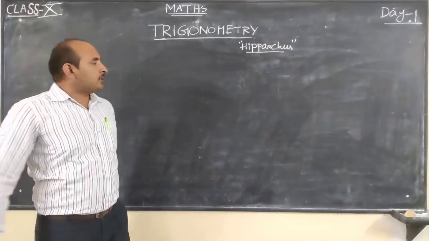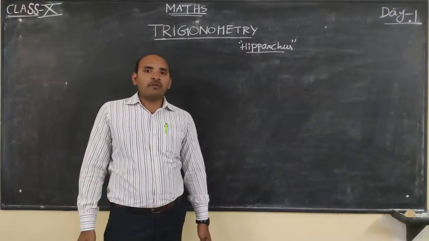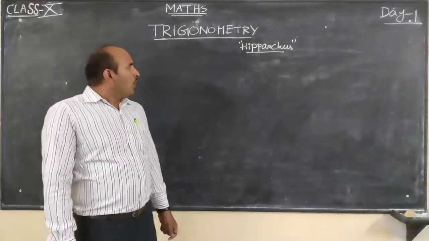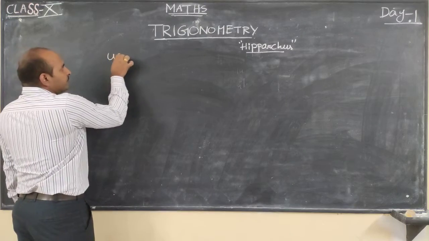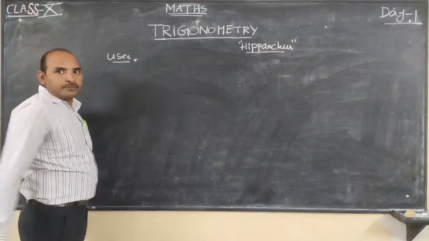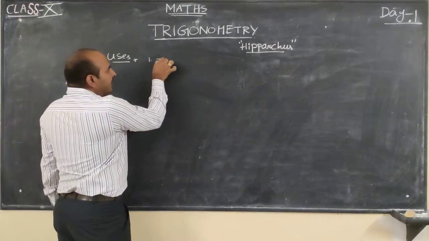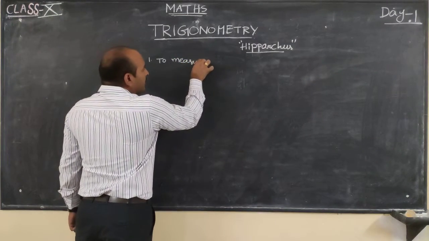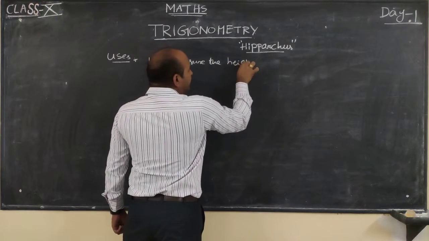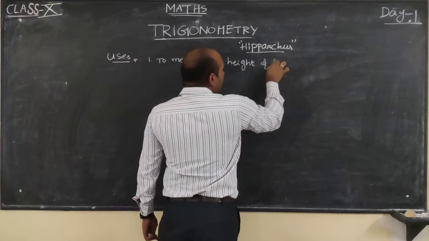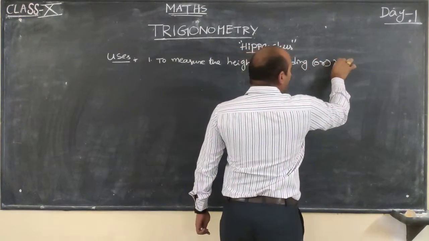He was a great mathematician, and also an astrologer and geographer. So now, what is the use of trigonometry? Uses. In our real life, it is used to measure the height of a building or mountain.